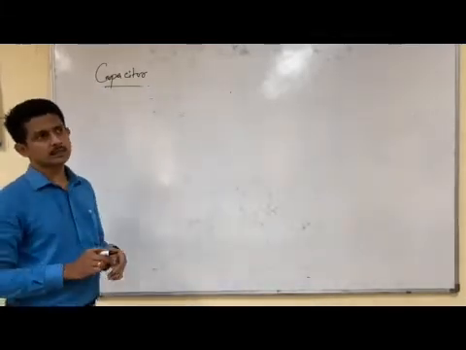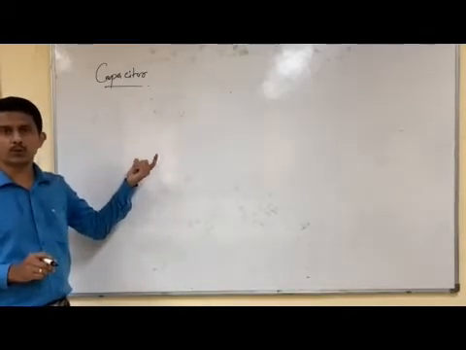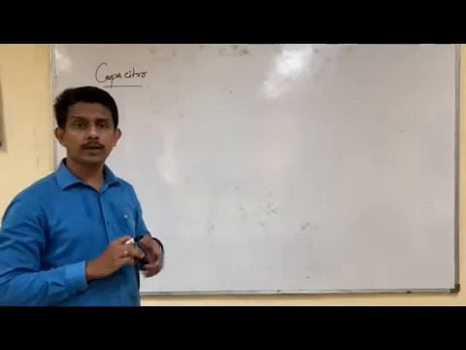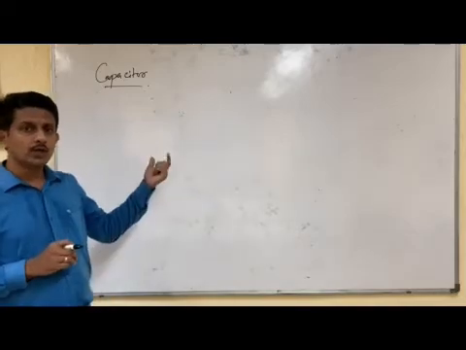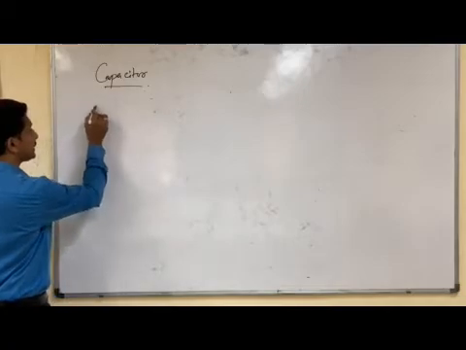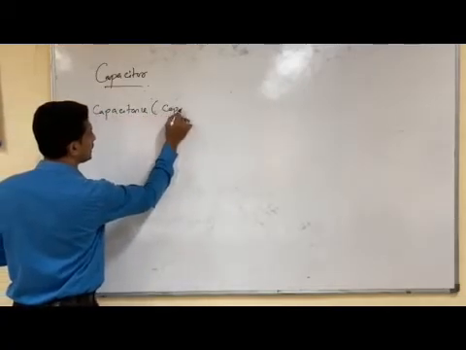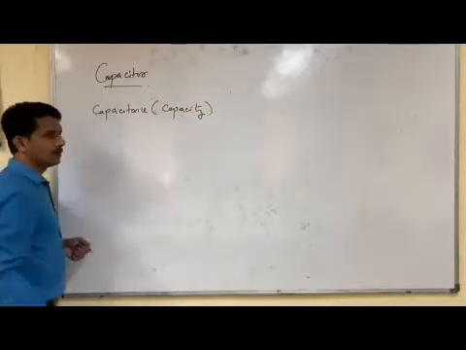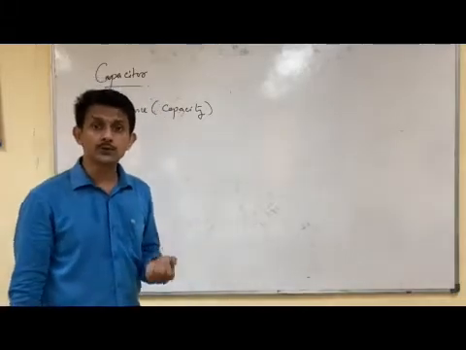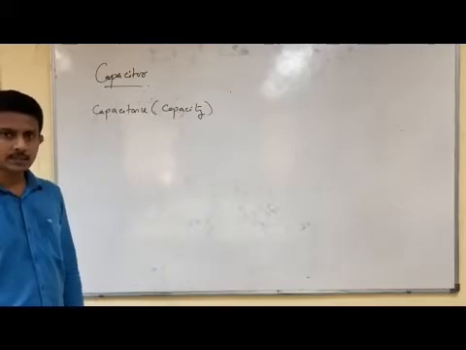Capacitance is the measure of the ability of a conductor to store charge. How much charge can be stored on a conductor? That measure of the ability to store charge is represented in terms of capacitance, or capacity. So capacitance or capacity is the measure of the ability to store charge.